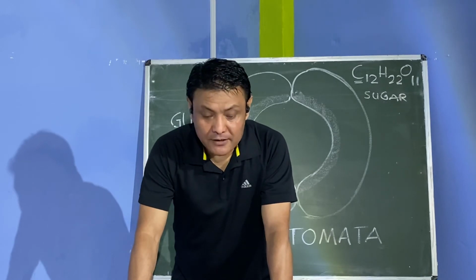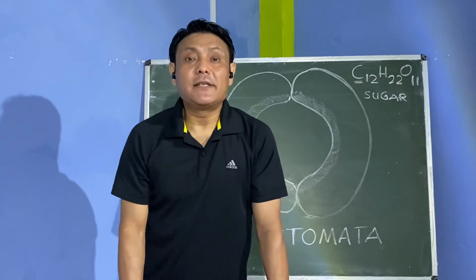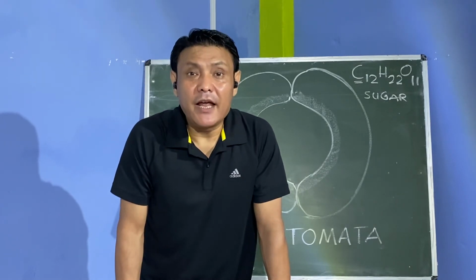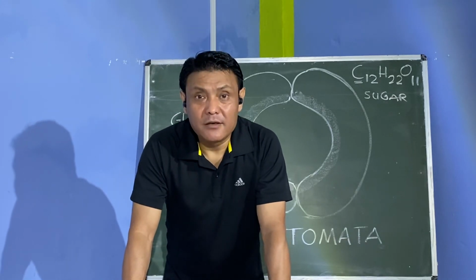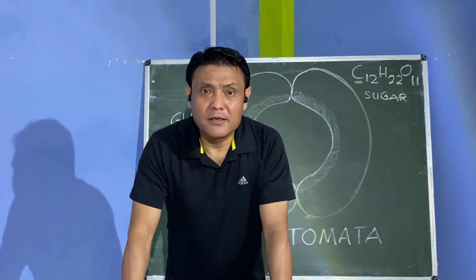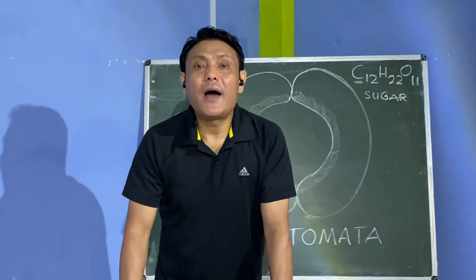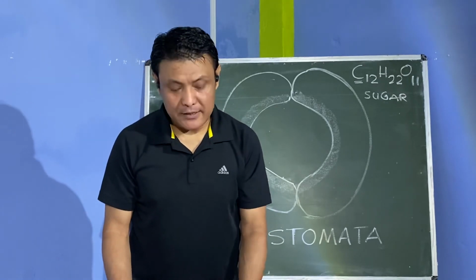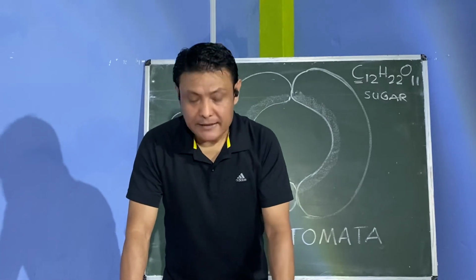Another factor which affects photosynthesis is carbon dioxide. Let me tell you that the rate of photosynthesis increases with the percentage of carbon dioxide in the air. More the carbon dioxide, more the photosynthesis. Availability of water. Water is important for photosynthesis, but all the water which is absorbed by the roots is not used up. Only 1% of water which is absorbed by the roots is used up during photosynthesis.